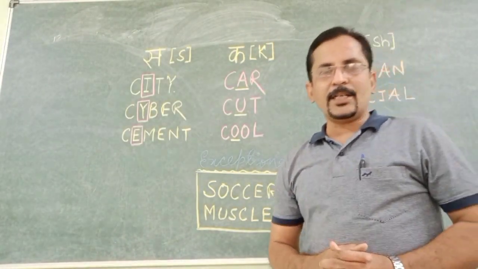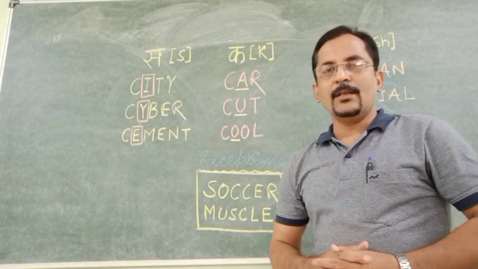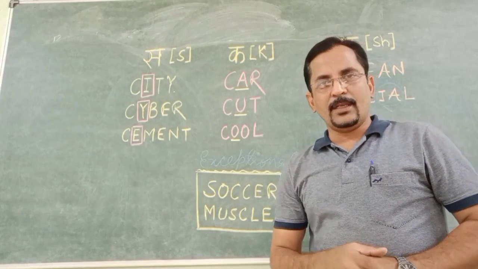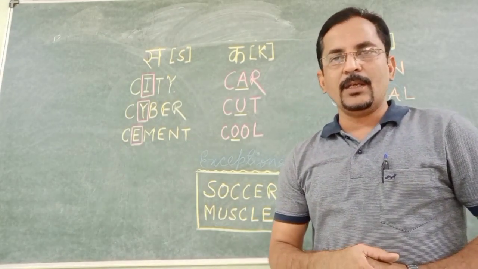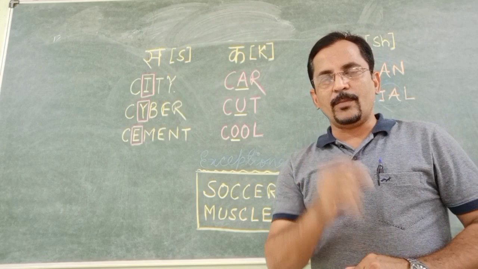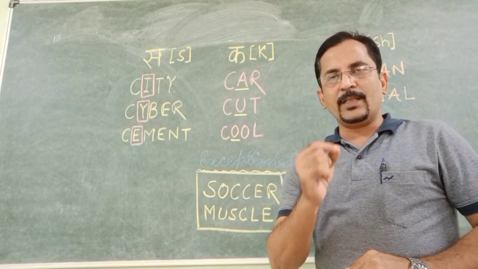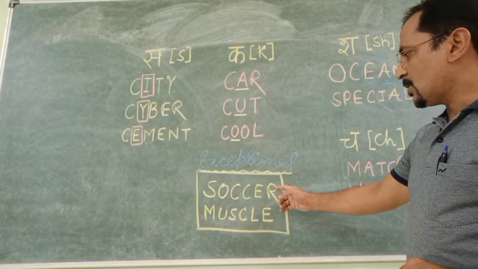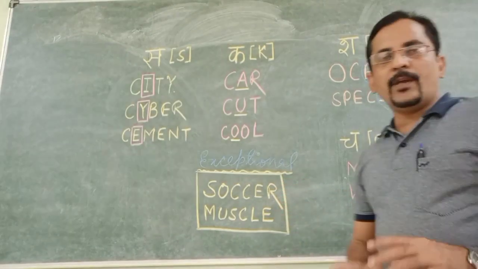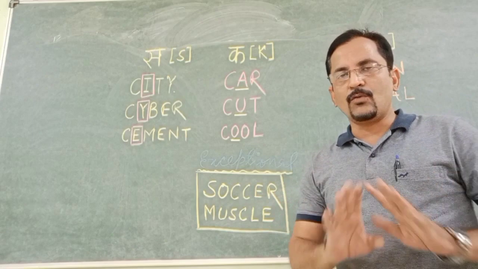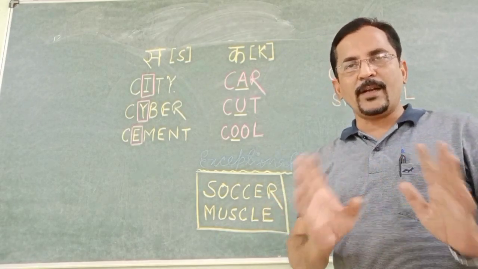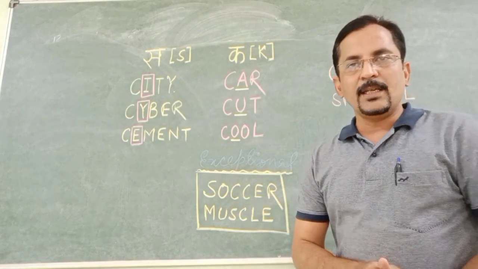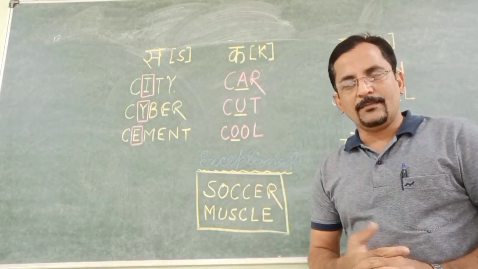As you know that in English language you might have learned this the term exceptional cases. ये टर्म आपने सुन रखा होगा या आप जानते होंगे कि इंग्लिश लैंग्वेज में टर्म बहुत कॉमन है, एक्सेप्शनल केसेस, and it goes with letter C also. So here you can see that I have written two words, soccer and muscle, where no rule is followed. कोई भी रूल नहीं लगता है, इसे हम डिफरेंटली पढ़ते हैं, इसलिए हम इसे एक्सेप्शनल की कैटेगरी में डाल देते हैं, soccer and muscle. Fine.